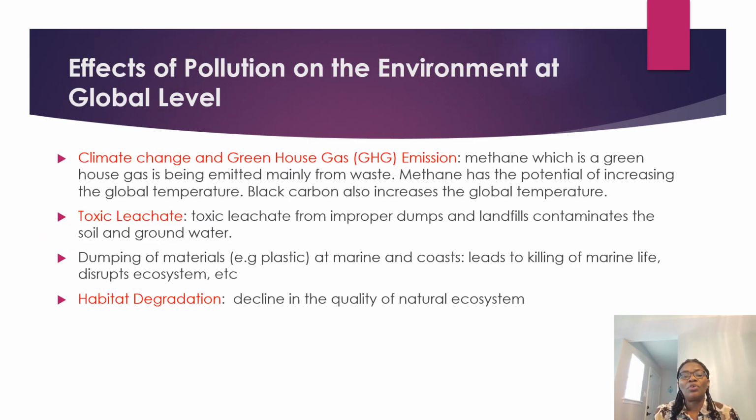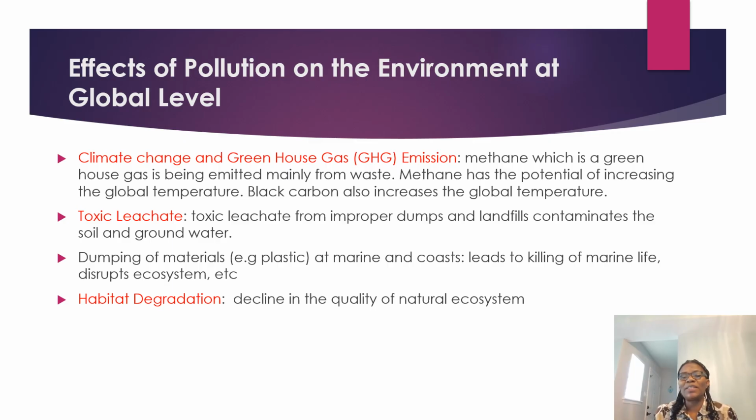Now, let's look at the effect of pollution on the environment at global level. At global level, pollution causes climate change and greenhouse gas emission. The most common greenhouse gas is methane. Methane is usually emitted from waste.